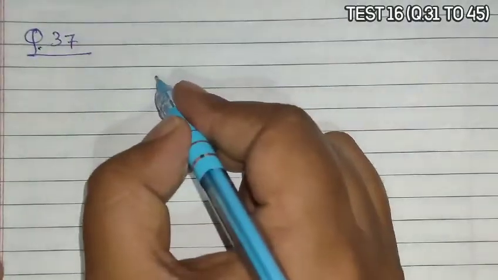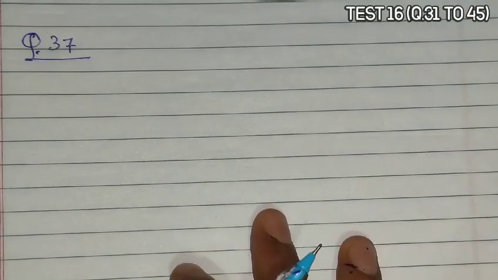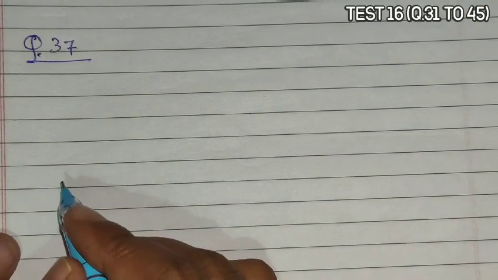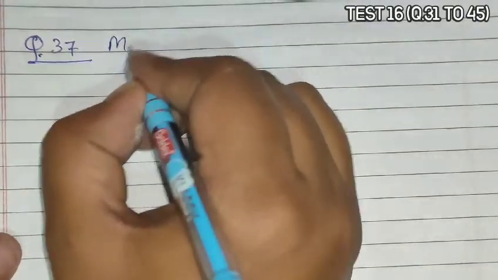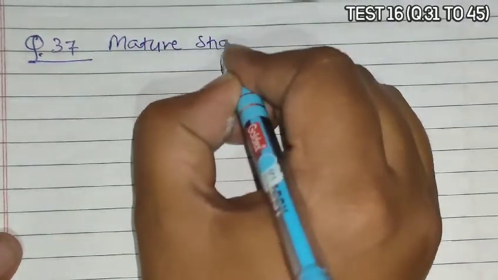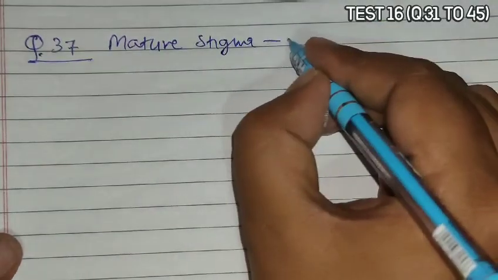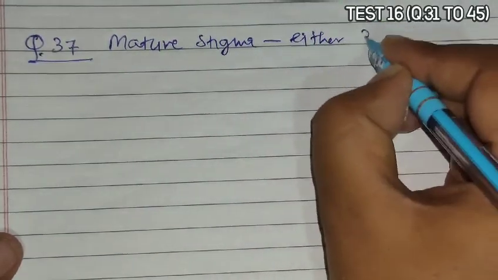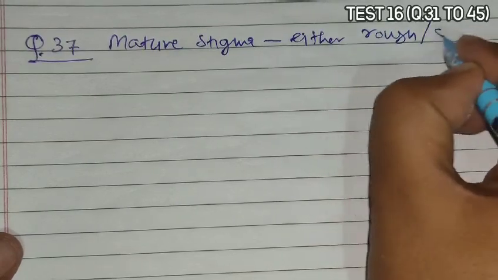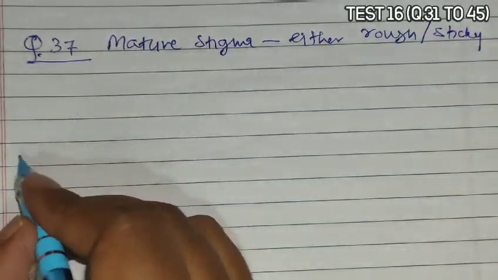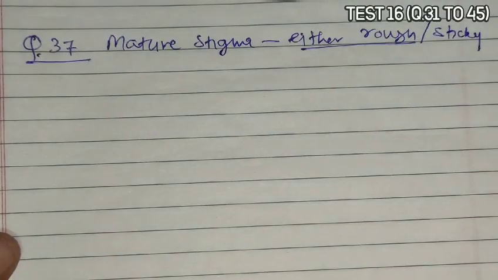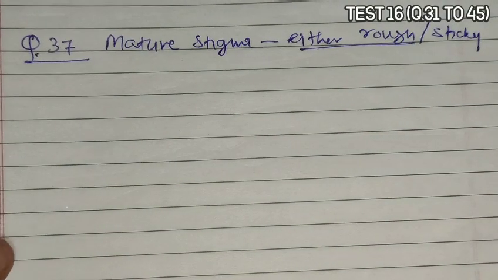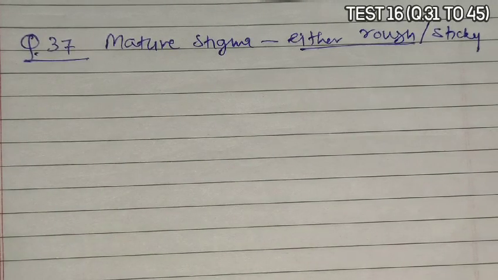Question 37 asks that mature stigma is either rough or sticky in. A mature stigma needs to be rough and sticky when it needs to capture moving pollen grains.